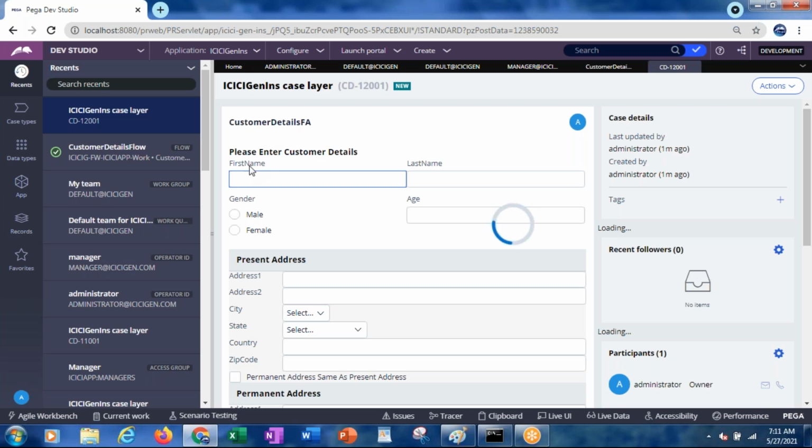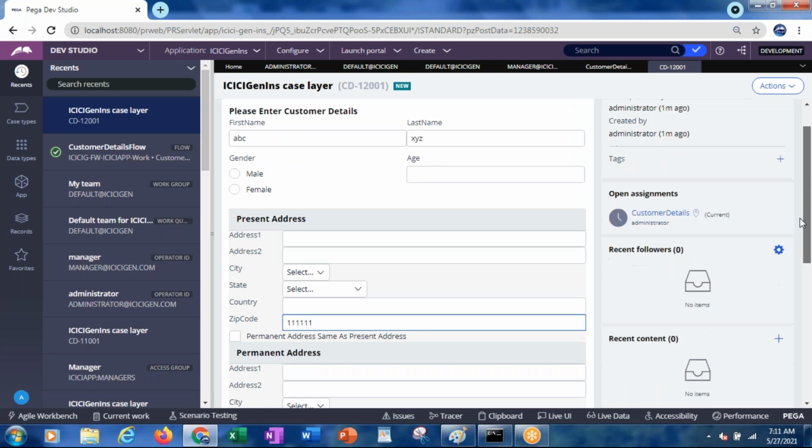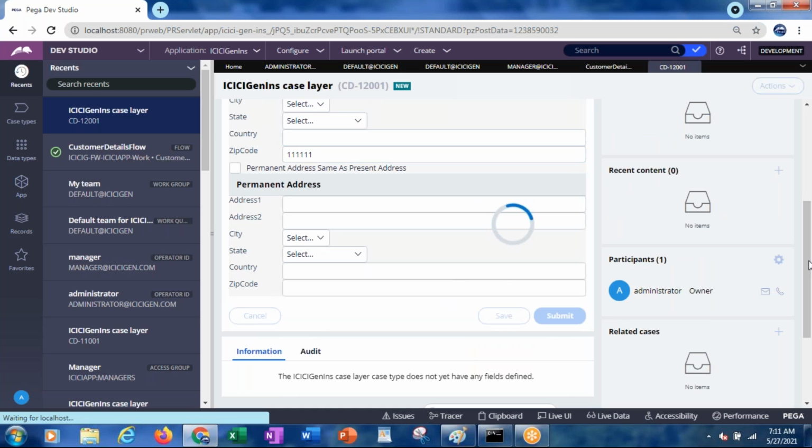Previously it was not showing like this; it showed assignment completed, that it was routed. But this time, as it is with the current operator, after completion of the current assignment,